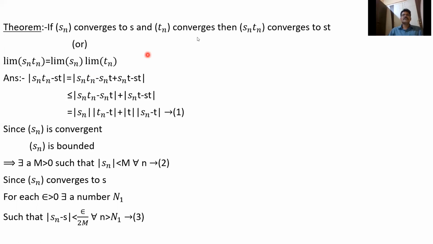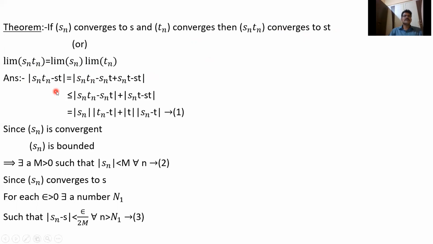So here Tn converges to T, Sn converges to S, Tn converges to T. I already defined that limit Sn equal to S means mod Sn minus S is less than epsilon. So here we have to show limit Sn Tn equals S into T, where S means limit Sn, T means limit Tn.